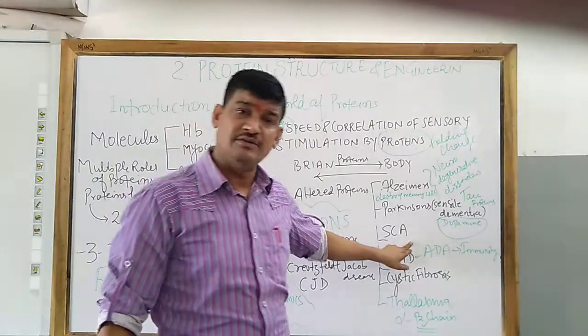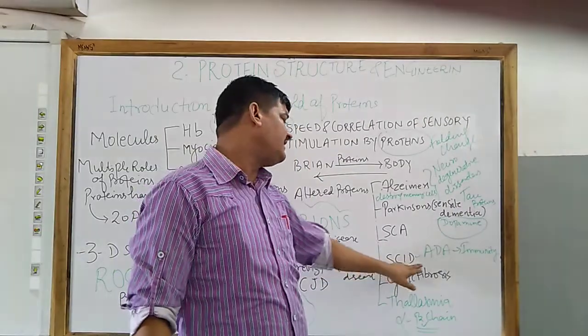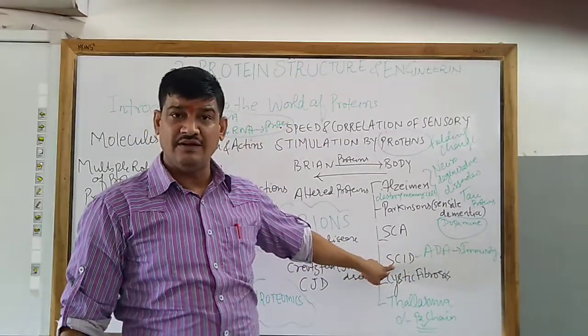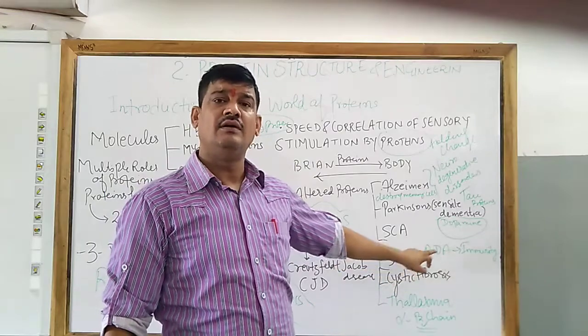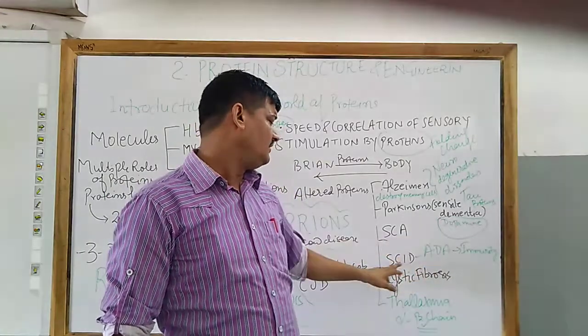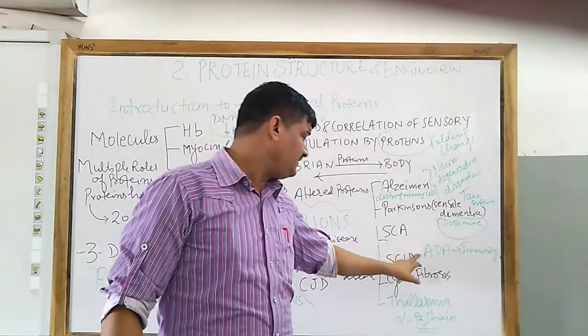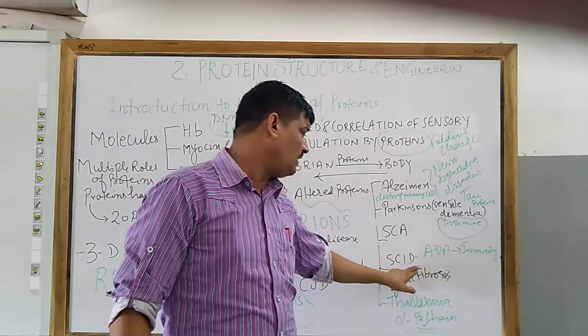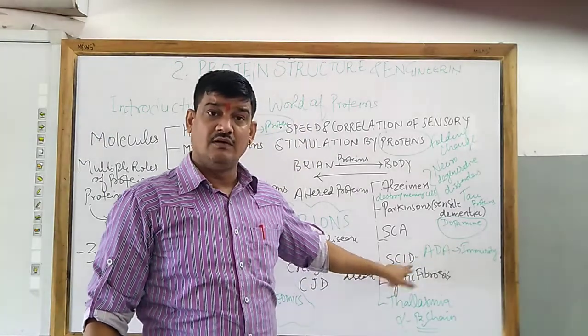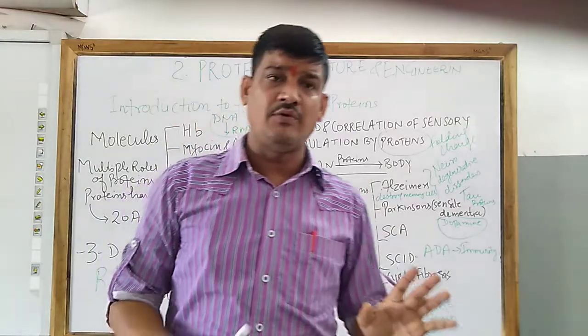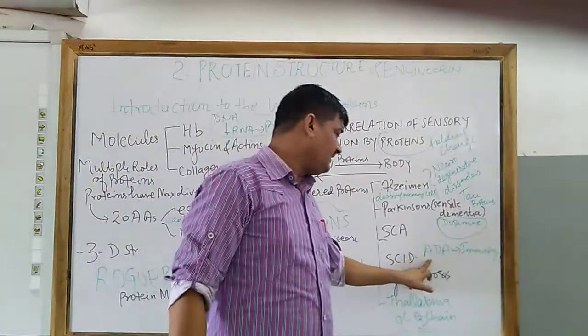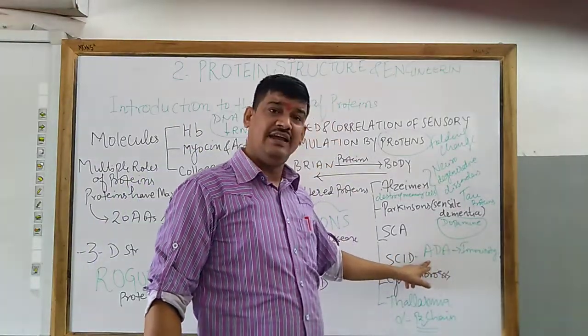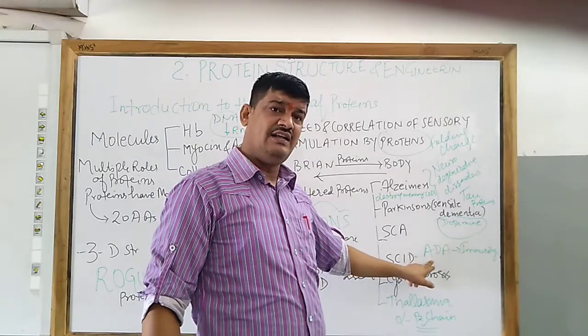Now SCID stands for severe combined immunodeficiency disease, and this disease is related to our immune system. Without the immune system, our body cannot run. There is an enzyme, ADA, adenosine deaminase.